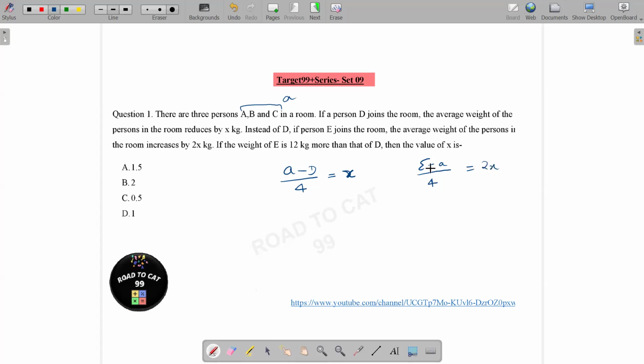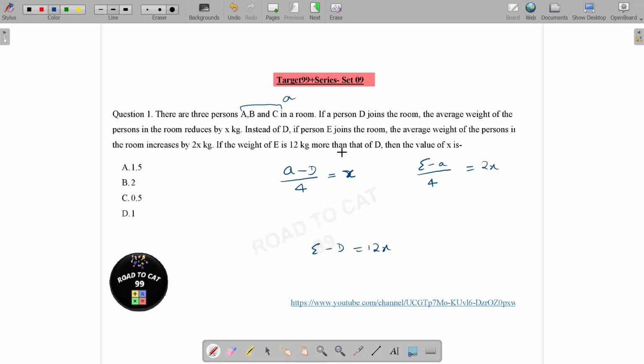So now we have two equations, that is A is equal to 4X plus D, and on the other hand, A is equal to E minus 8X. So we can say that E minus D is equal to 12X. That is the one result we have.